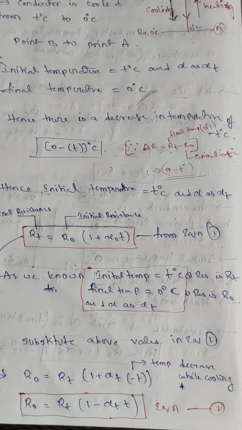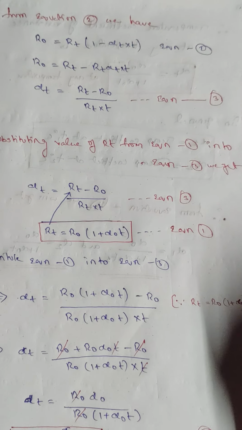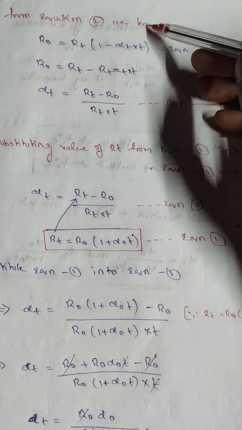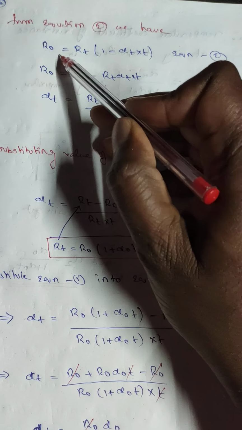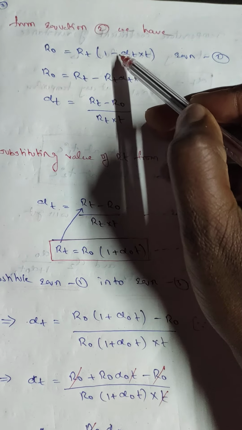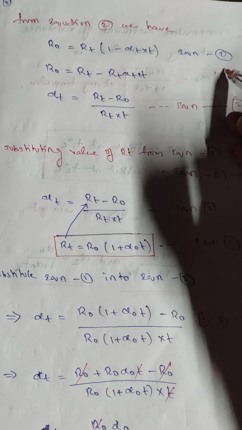From equation 2 we have R0 equal to RT into 1 minus alpha T into T.